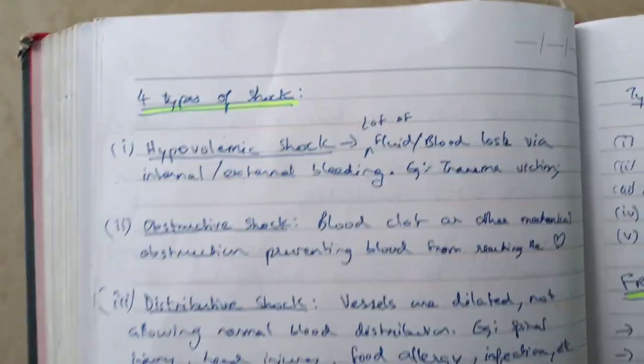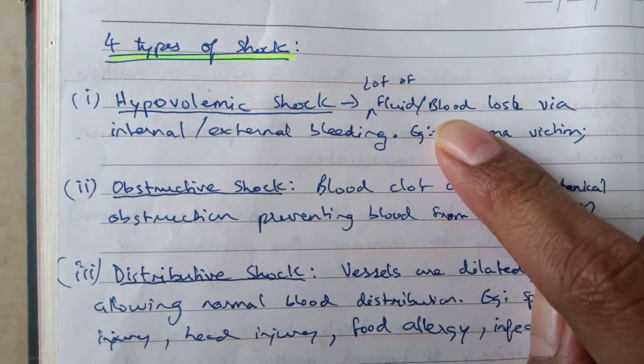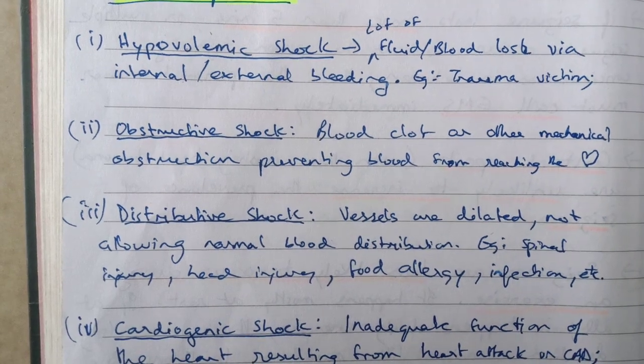There are 4 types of shock. They are not very important. You can just read it for the sake of knowledge. I've written trauma over here. This is bleeding, in case you're not able to understand my handwriting.